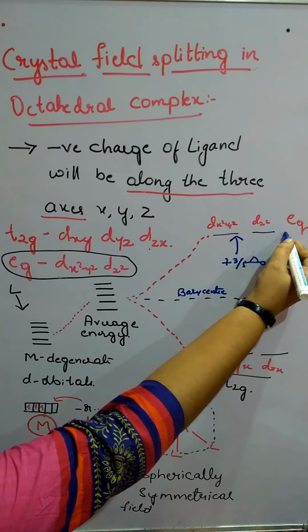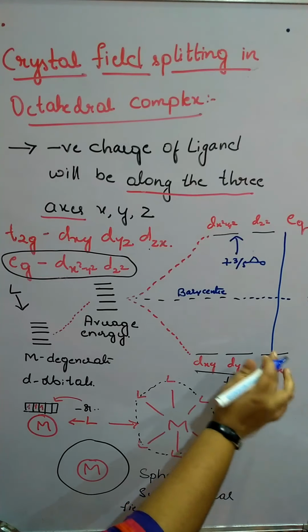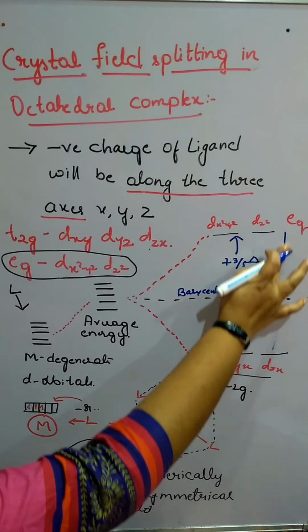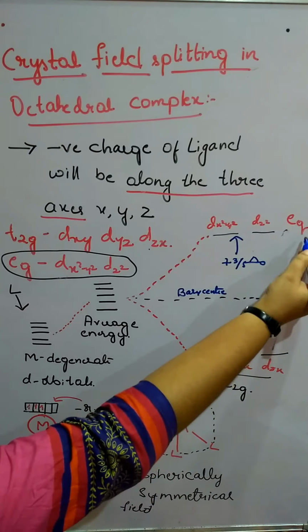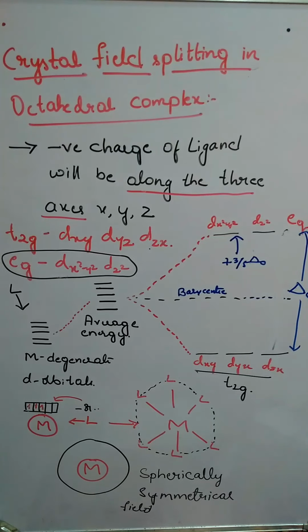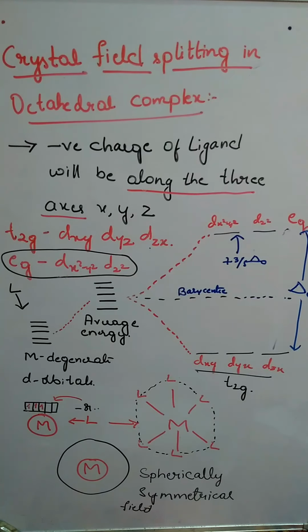That is, delta O is the difference in energy between the two sets, the T2G set and the EG set. So delta O indicates the crystal field splitting in an octahedral complex.